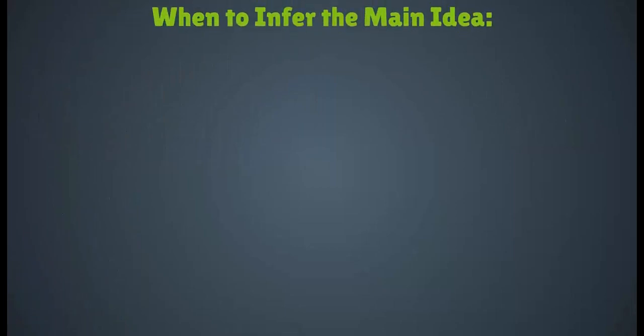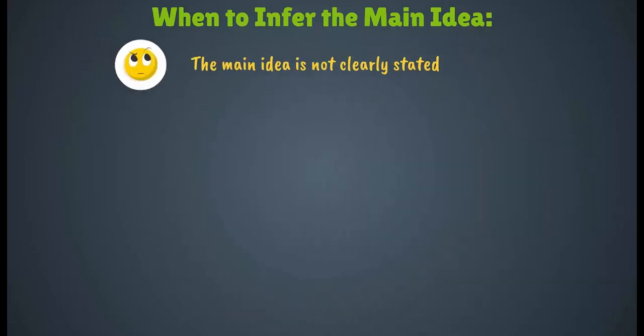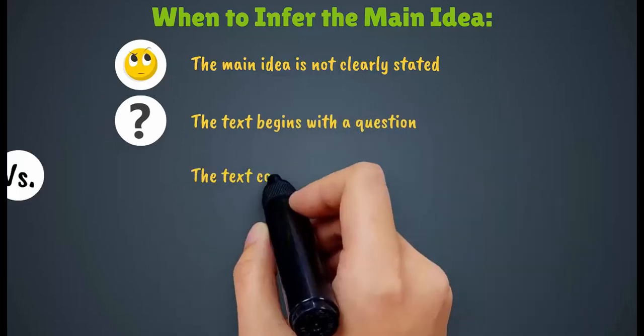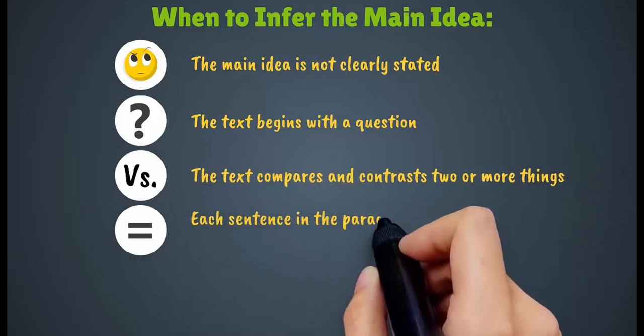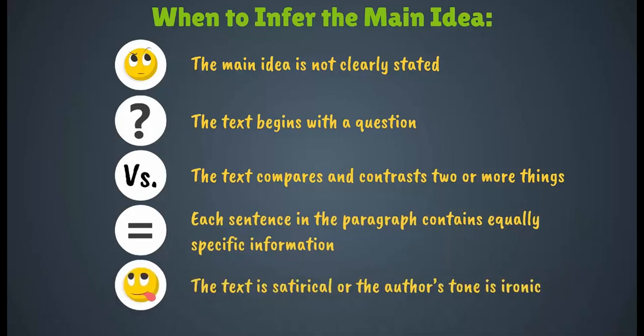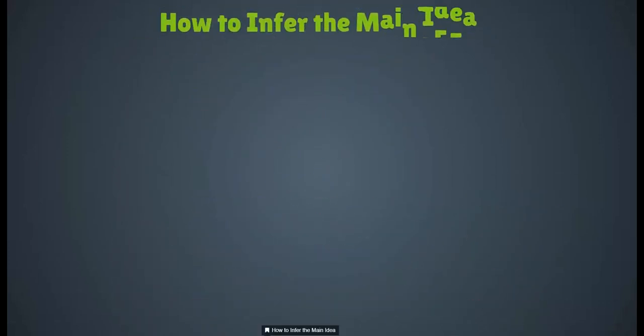Sometimes, you may also have to infer the main idea of a paragraph or text. This often occurs when the main idea is not clearly stated, the text begins with a question, the text compares and contrasts two or more things, each sentence in the paragraph contains equally specific information, or the text is satirical or the author's tone is ironic. Luckily, there are some tips and clues that can help you infer the main idea.